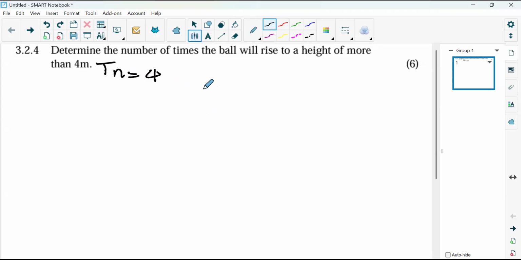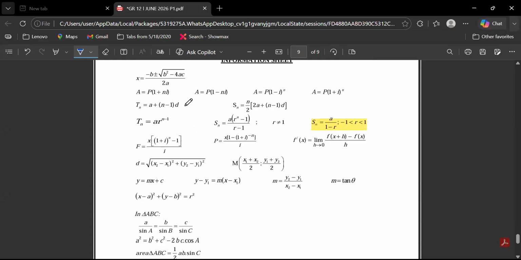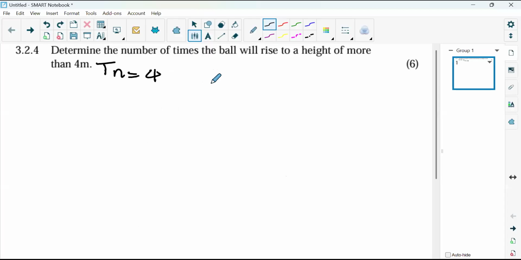Now here, guys, we need to check which formula is going to give us the most results here. Is it going to be Sn or is it going to be Tn? Let's go and check on our information sheet. So here's our information sheet. Now, if you think about it, which one do we have here, Tn or Sn? 4 meters. What is 4 meters? 4 meters is Tn. So we're going to use the Tn formula. So what kind of pattern are we dealing with? Are we dealing with an arithmetic or a geometric? We're dealing with the geometric.